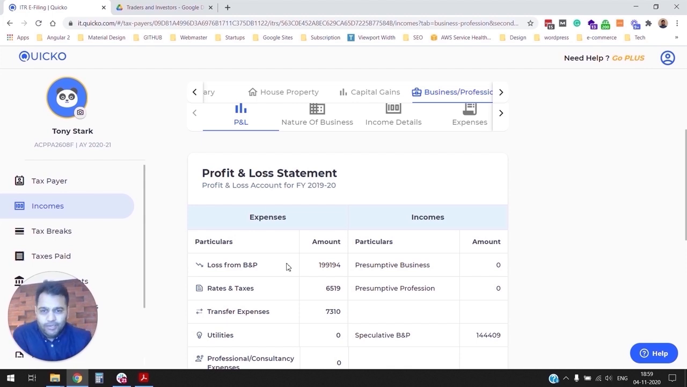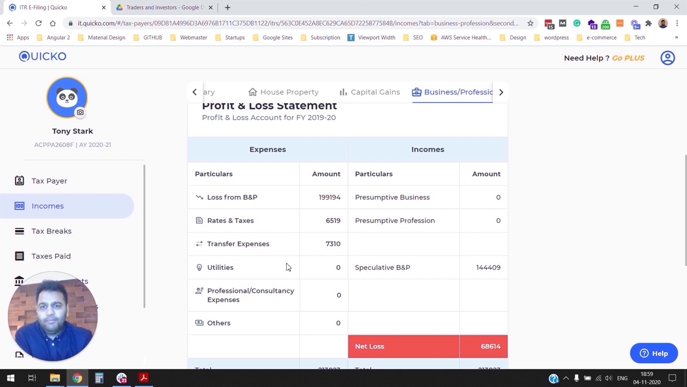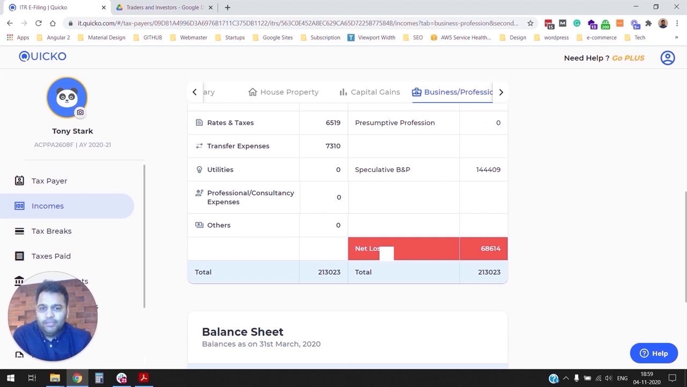As you can see here, we've already prepared your profit and loss statement. On the left hand side, you'll see a summary of all your expenses, including your losses. On the right hand side, you will see all your incomes, right? And then down here, you will see either your net losses or net profits.